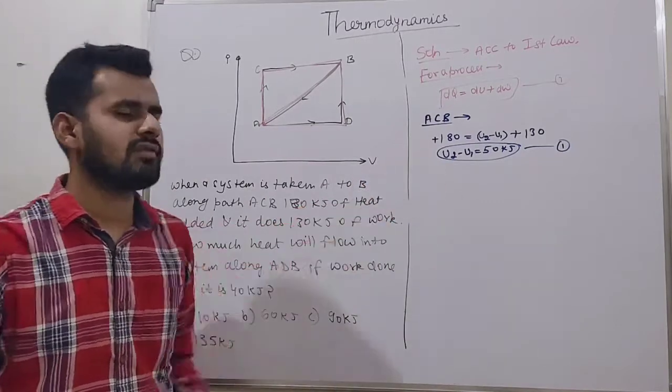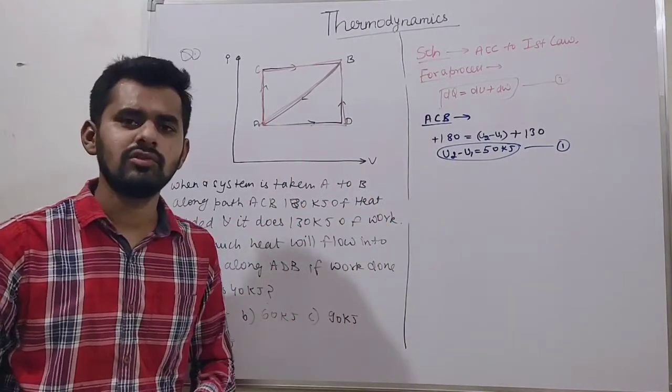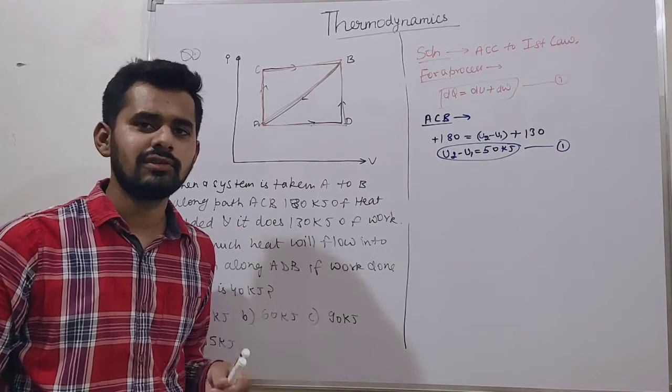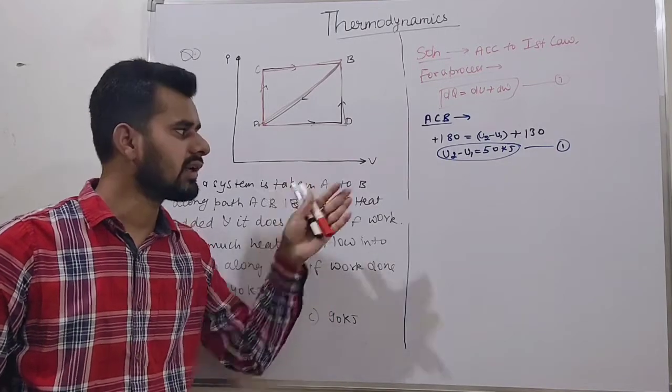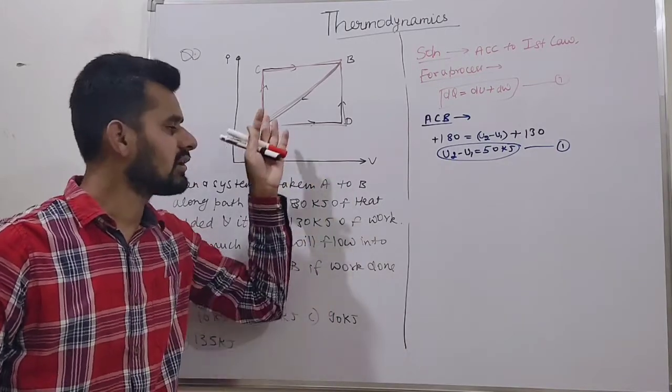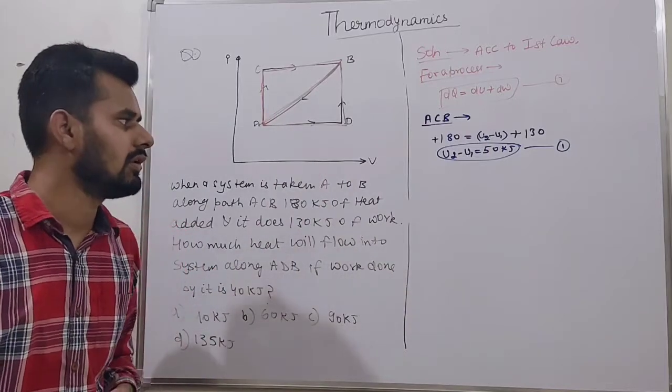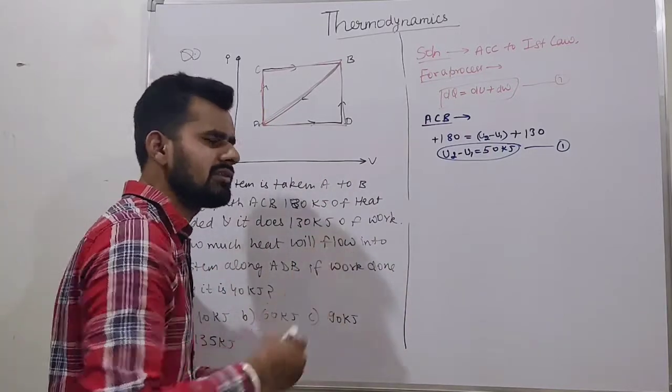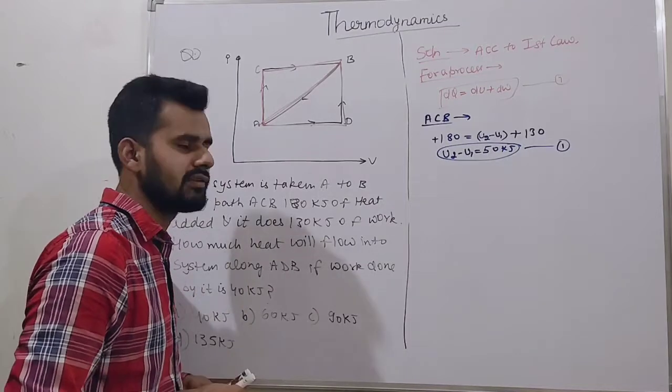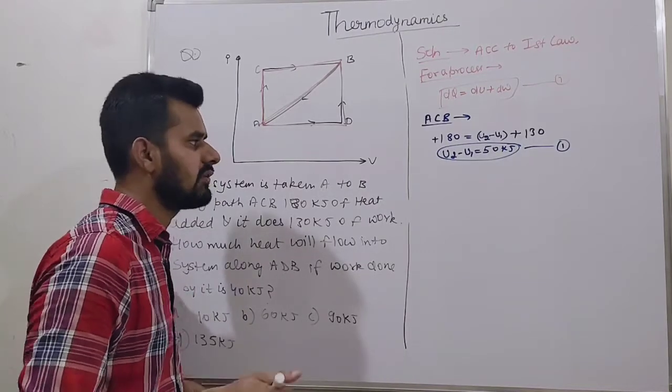Now friends, what is dU, what is U2 minus U1? It is the internal energy change of the system, of our process. Okay friends, internal energy remains conserved.